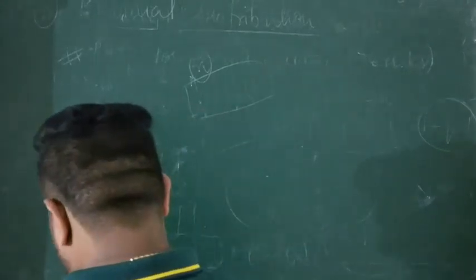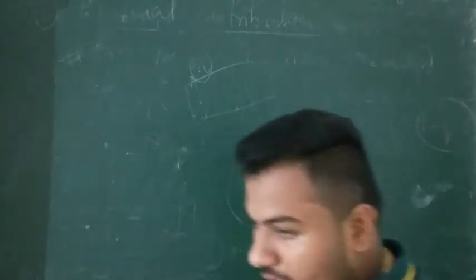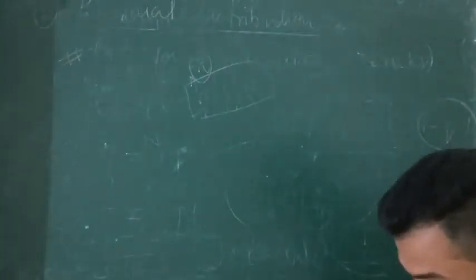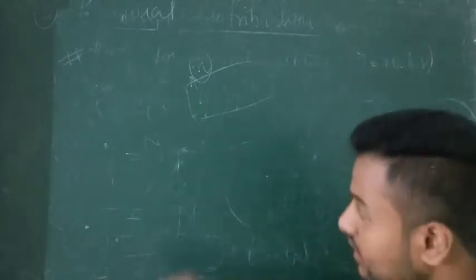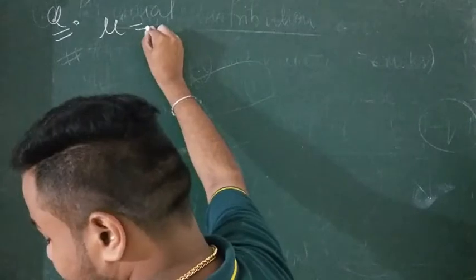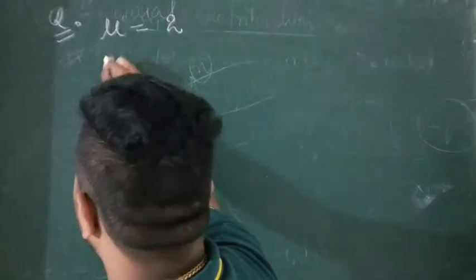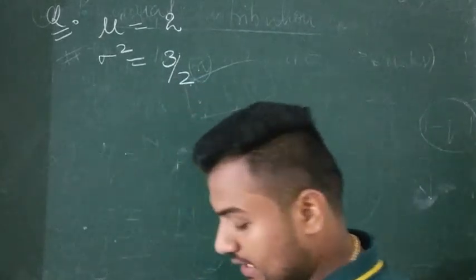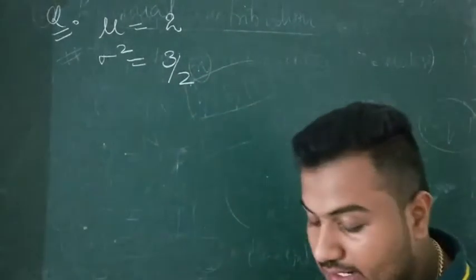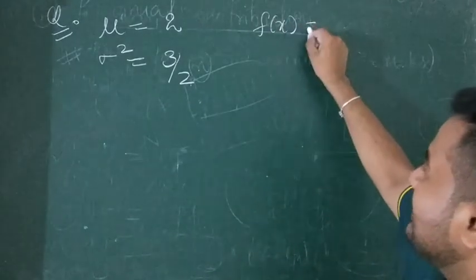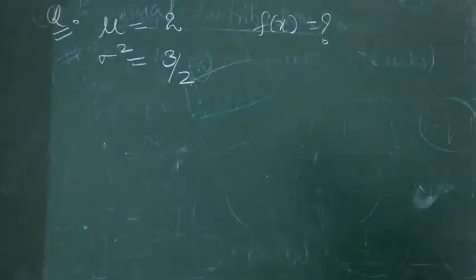If x is a binomial distributed random variable, and the mean and variance of x are given in the question, mean of x is 2 and variance is 3 by 2 respectively, then find the distribution function. So you need to find what is f of x basically. Easy question, is it?